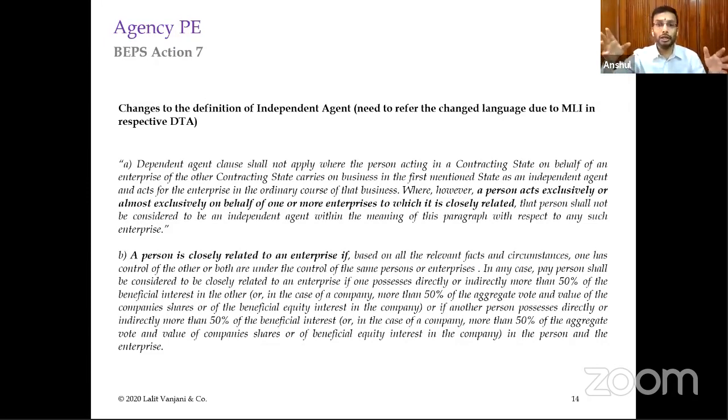either directly or indirectly. So in those circumstances, you have to see whether the multiple foreign enterprises can be considered to be closely related, and if they are closely related and the Indian agent is working for all those multiple enterprises as well, even in that circumstance you can consider the Indian agent to be an agency PE of all those multiple enterprises, right?